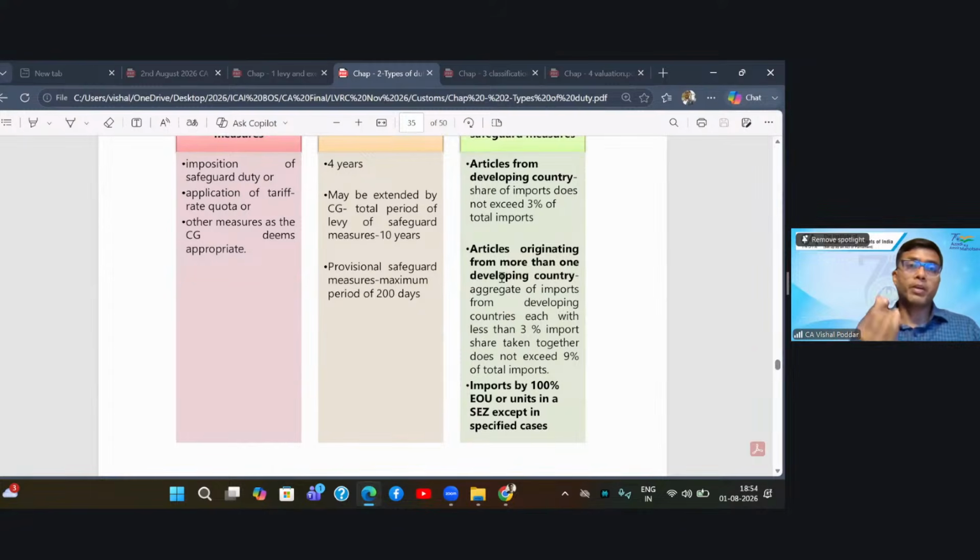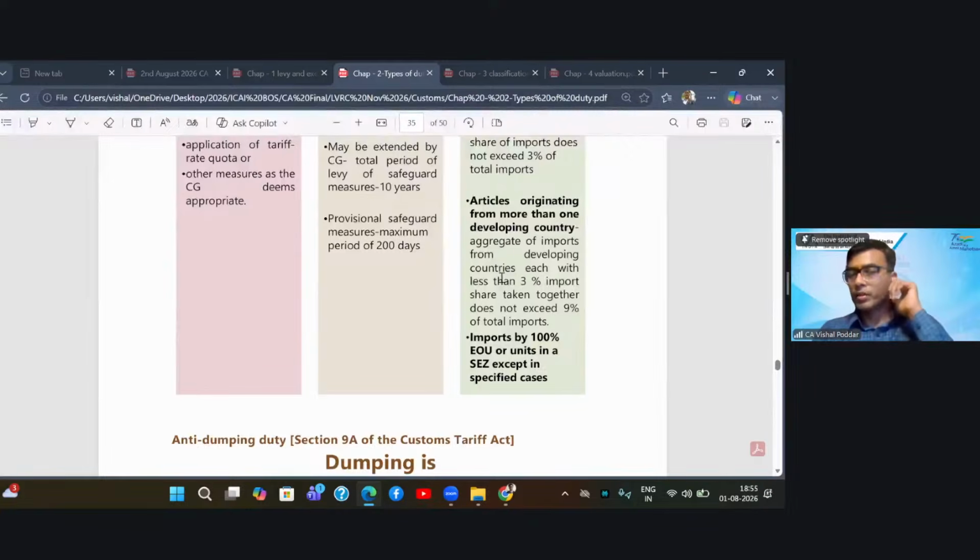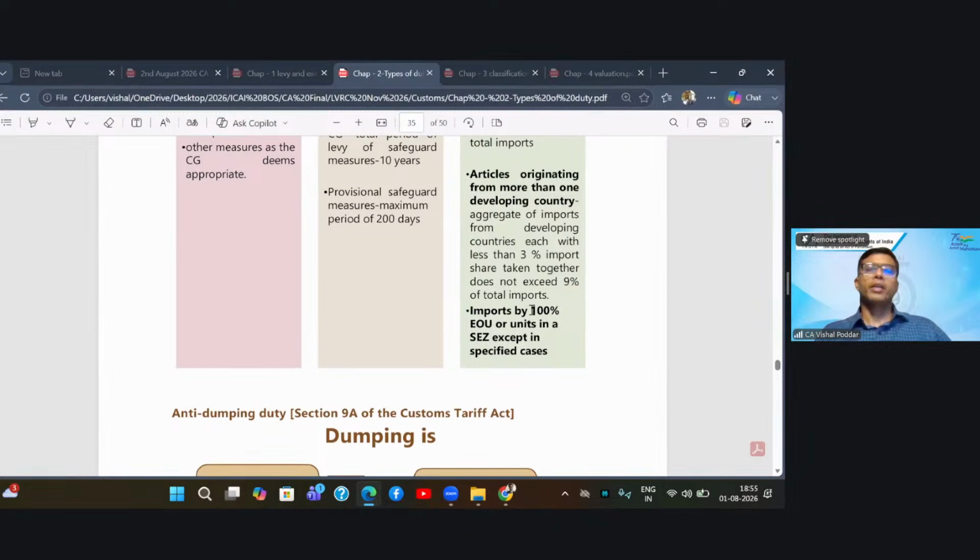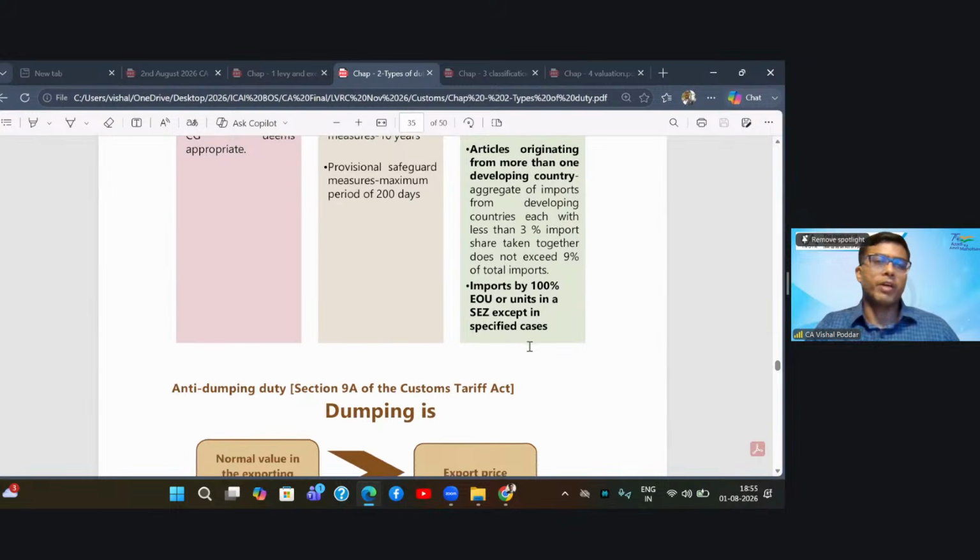So up to 3% per country and up to 9% in aggregate, we will not levy safeguard duty, but beyond 9%, even if the goods are coming from these developing countries, we will levy the safeguard duty. Next, imports by 100% export-oriented undertakings or by SEZs are not leviable to this safeguard duty.